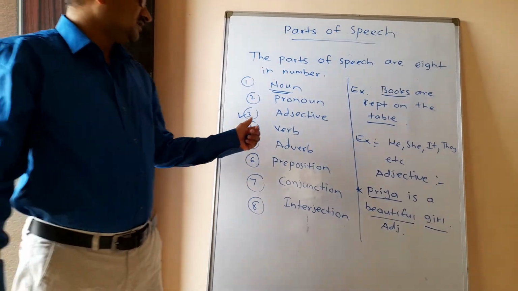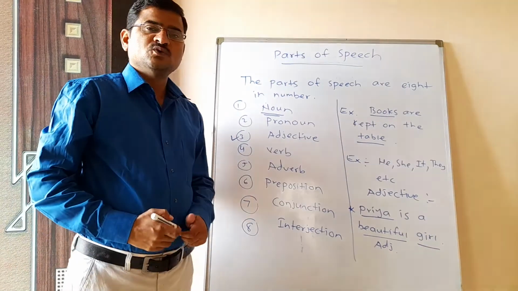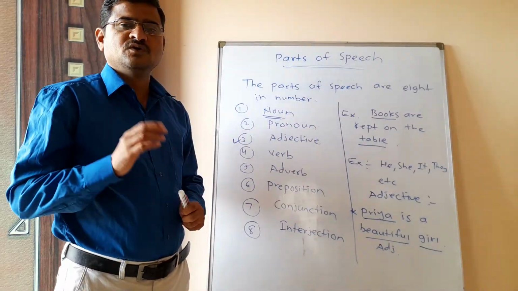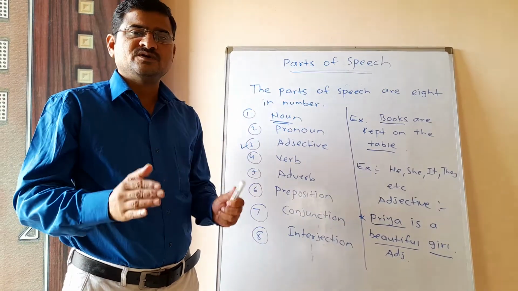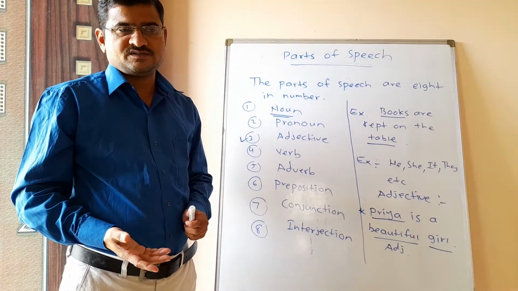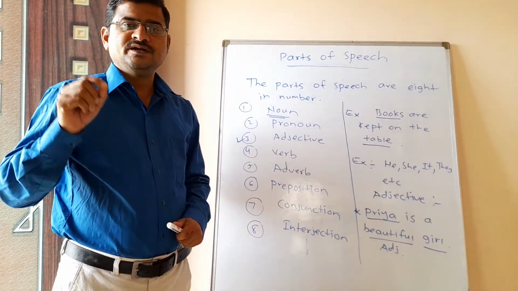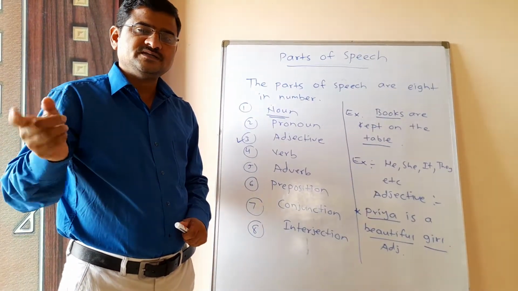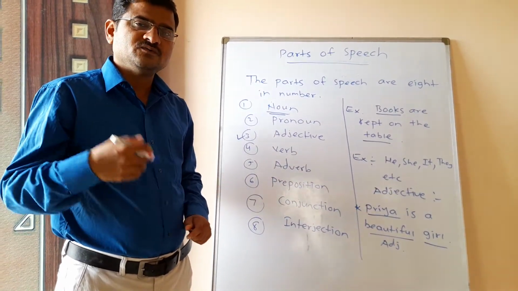Now see here, the fourth kind of parts of speech is verb. So actually, what is the definition of verbs? Verbs are the action words, or action words are called the verbs. Examples I will tell you orally. I like to read books. So to read is the example of verb. Like is also the example of verb.